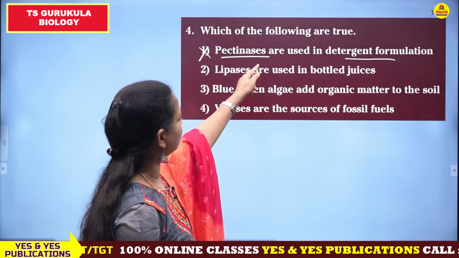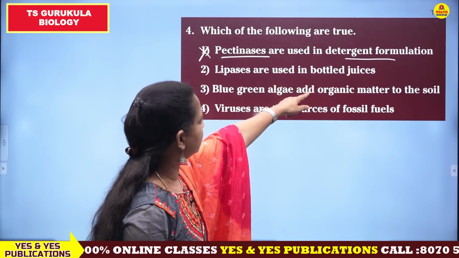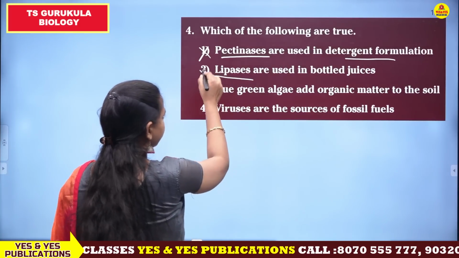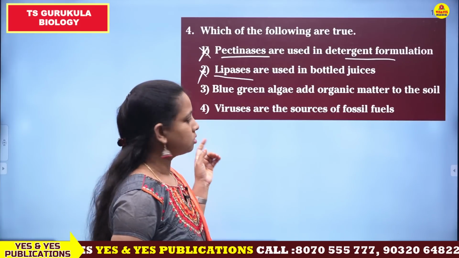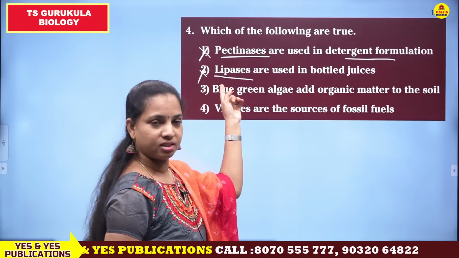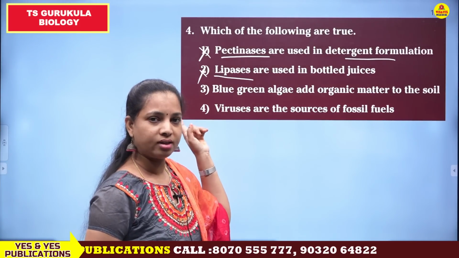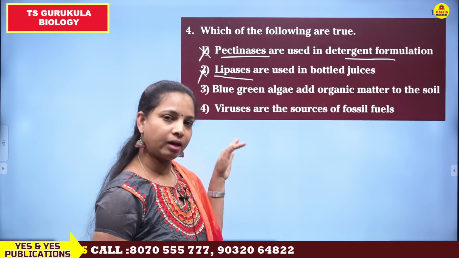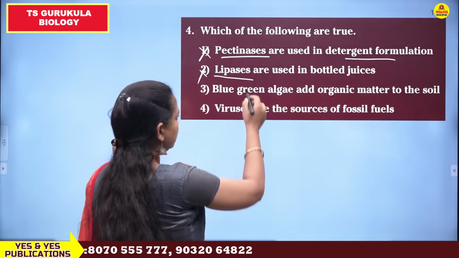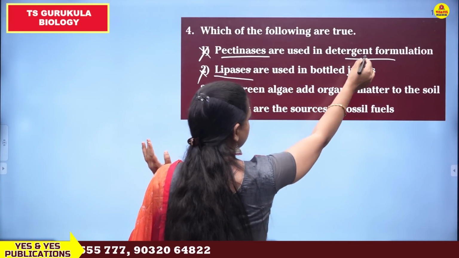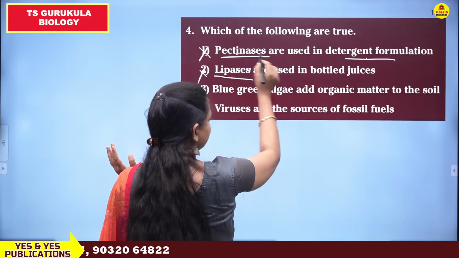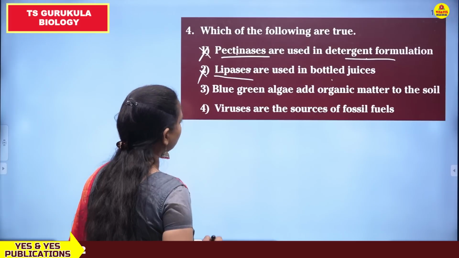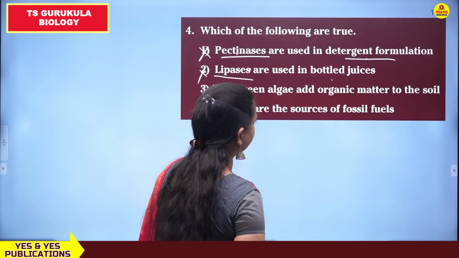So ఇక్కడ ఇచ్చిన దాంట్లో pectinases are used in bottled juices, lipases are used in detergent formulations. See, lipases అనగానే the enzymes which act on lipids. So lipids మీద యాక్ట్ చేస్తాయి కదా ఈ ఎంజైమ్స్. సో those enzymes can be used to remove the stains. So they can be used in the detergent formulations. So కాబట్టి ఇక్కడ ఇచ్చింది lipases are used in detergent formulations, pectinases are used in bottled juices. కాబట్టి రెండు స్టేట్మెంట్స్ రాంగ్.